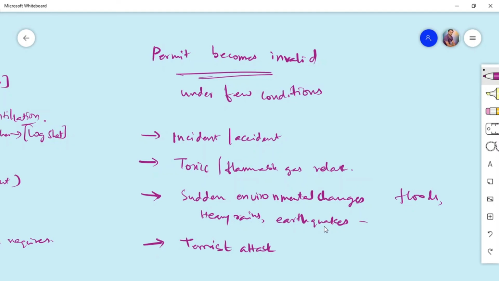One more thing I want to add is that incident or accident means any incidents related to fire, medical, collapse of any equipment and so on. This comes under incidents and accidents which are major. We are not talking about minor things, we are talking about major things.